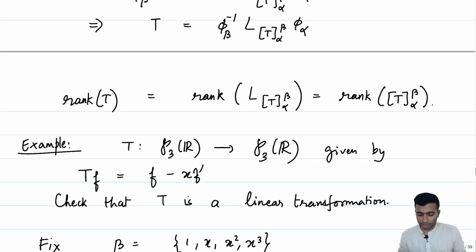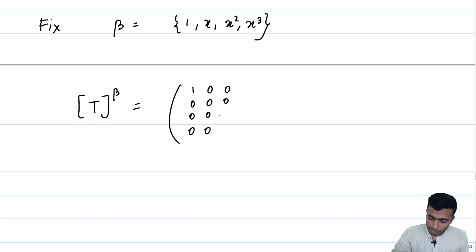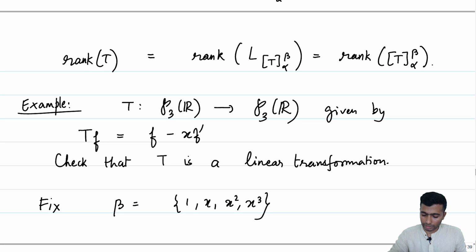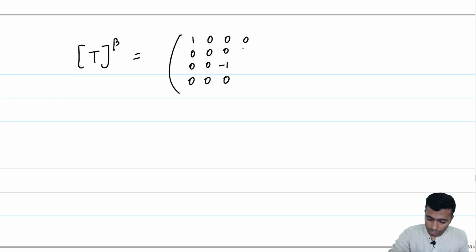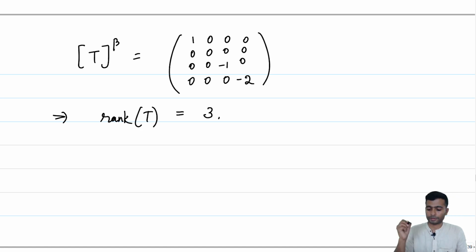How about T of x square? It is x square minus 2x square, which is minus x square. So this column is 0 0 minus 1 0. And T of x cube is x cube minus 3x cube, which is minus 2x cube, so this column is 0 0 0 minus 2. This implies that the rank of T is equal to 3, because the rank of T is the rank of its matrix with respect to beta.